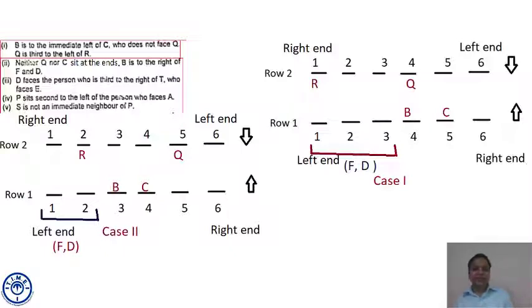Then he says D faces the person who is third to the right of T. D is in row 1, T is in row 2, T is facing south, D is facing north. A lot of information is given. Comma who? This who is for T. Who faces E?